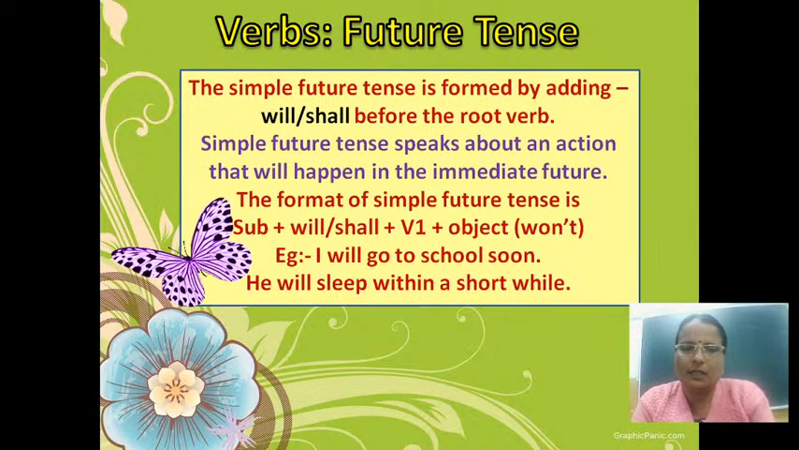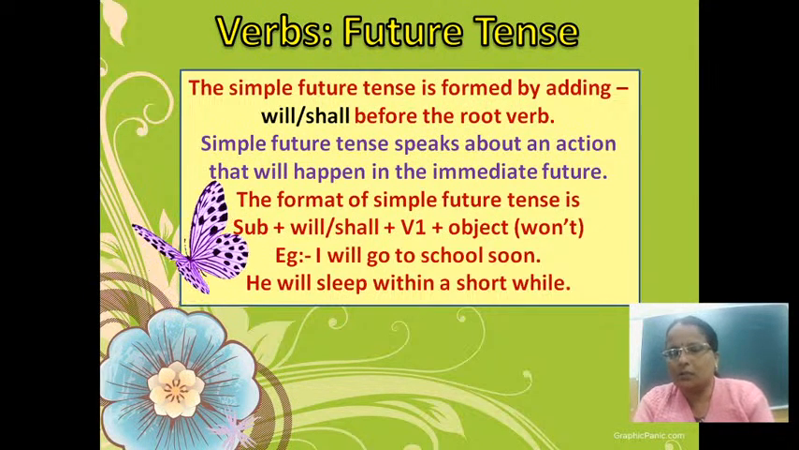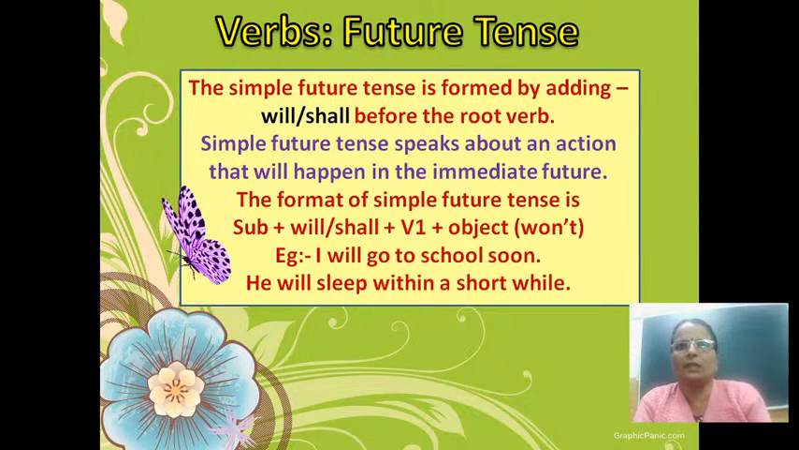So if something is going to happen in the immediate future, अभी अभी होने वाला, मतलब जस्ट होने वाली चीज़ों के बारे में जब हम बात करते हैं, then we use simple future tense. Look here, the format of simple future tense is very easy: subject plus will or shall plus the base form of the verb, that is called V1. I already told you, V1 plus object.